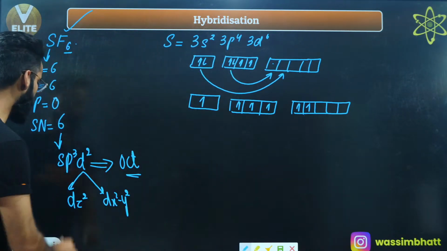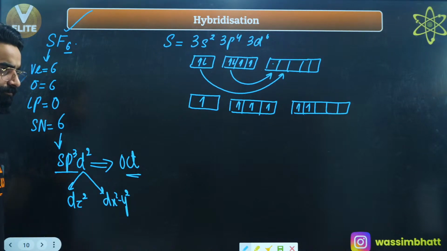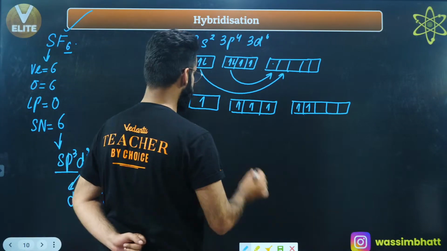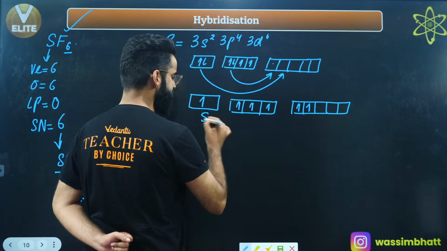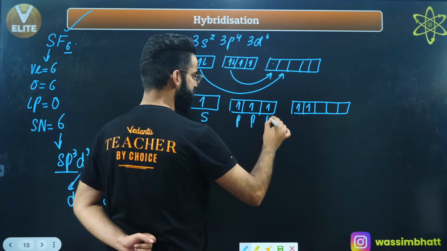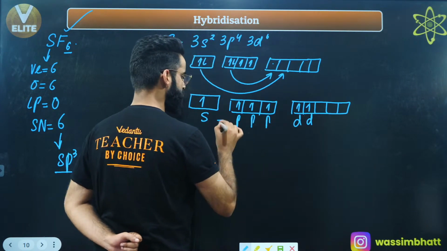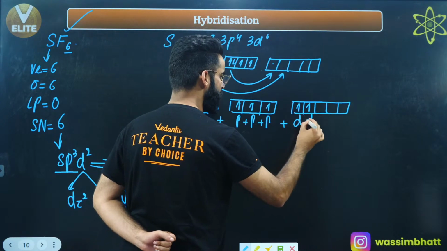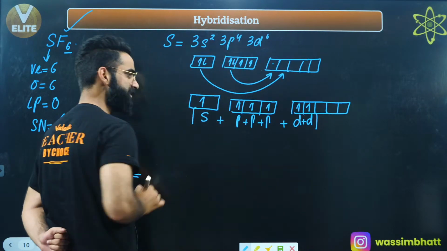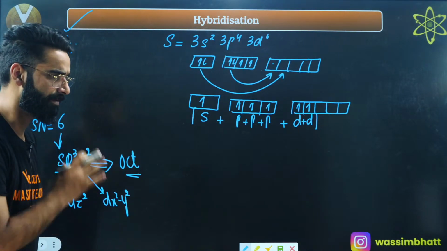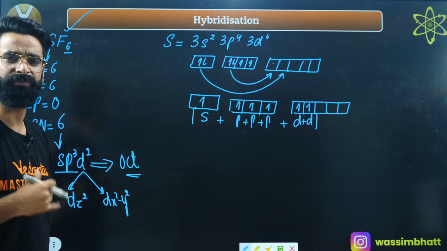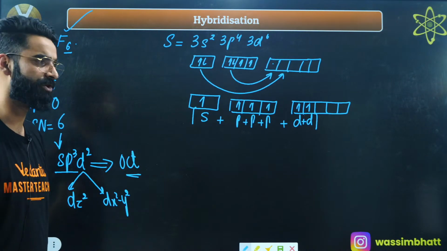Since the hybridization involved is sp3d2, this is S, this is P, this is P, this is P, this is D, this is D, right? So these atomic orbitals are going to intermix, and they will lead to the formation of hybrid orbitals, right?